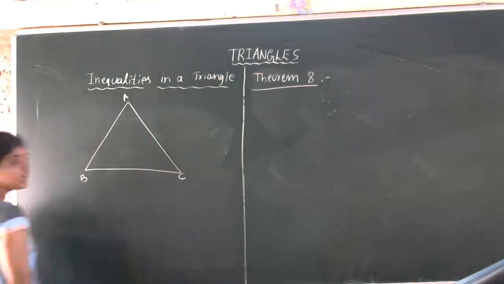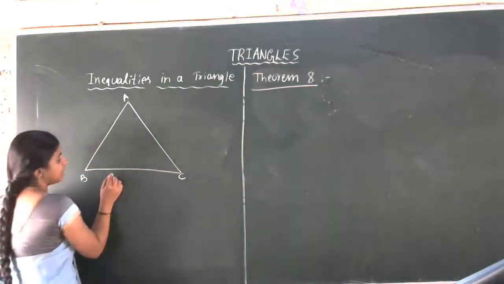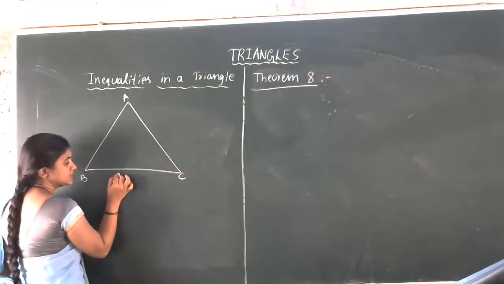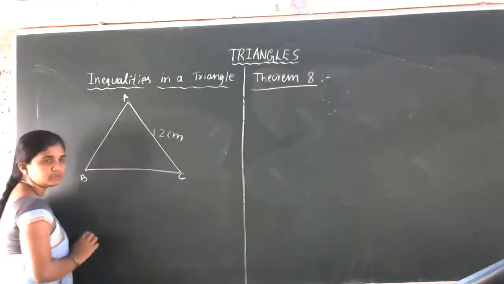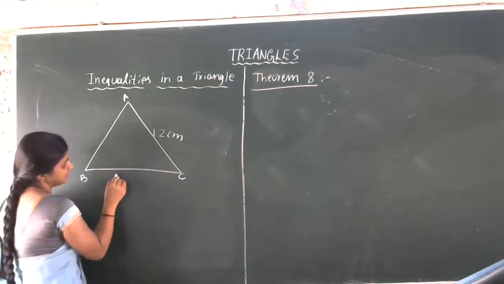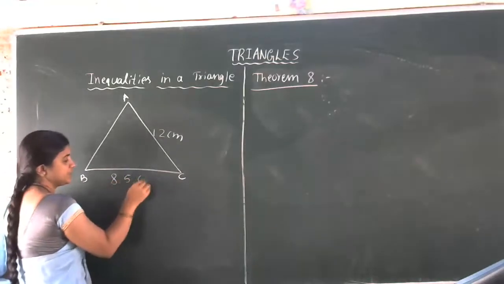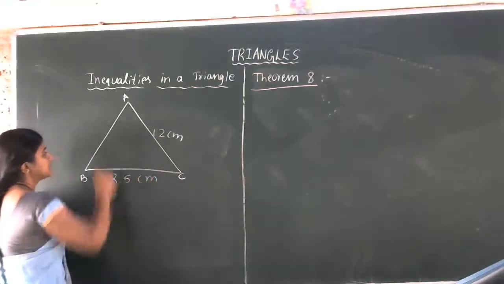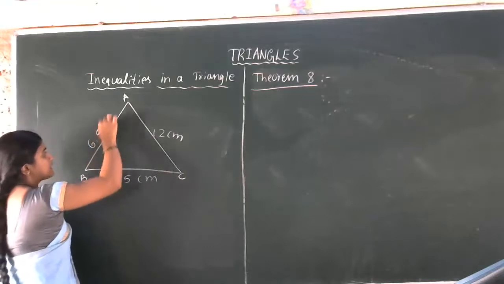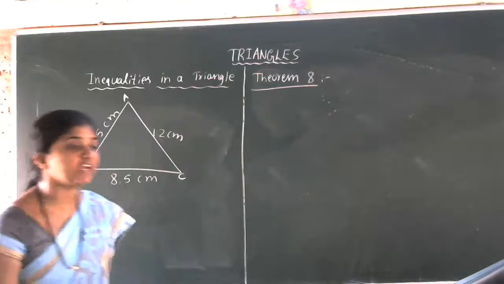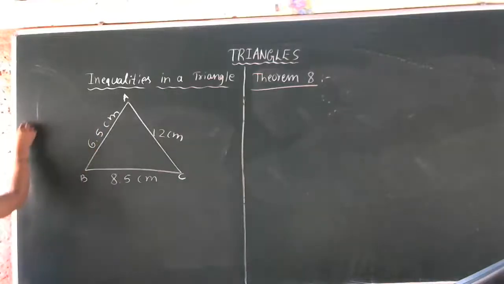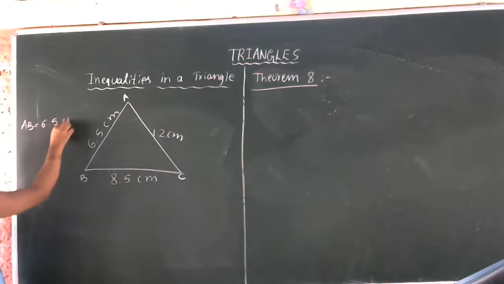In a triangle ABC, for example, this one will take 12 centimeter, this one will take 8.5 centimeter, and this one will take 6.5 centimeter. We have one triangle measurement, triangle ABC. AB measurement is 6.5 centimeter.